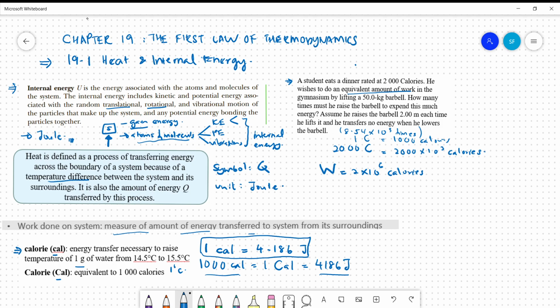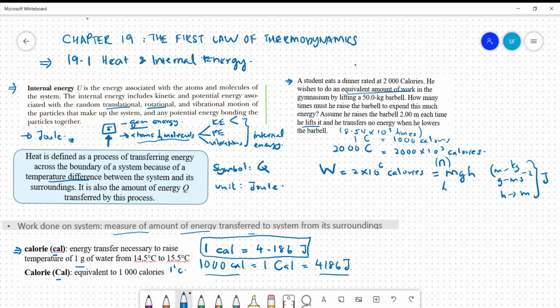So the work here would equal potential energy, mgh. Since we want how many times he raised the barbell, here we add n, the number of times. Assume he raises the barbell 2 meter each time he lifts it and he transfers no energy when he lowers the barbell. If you want to use mgh, make sure mass is in kilogram, g is in meter per second squared, and h is in meter. So automatically all this will give you the unit joule, isn't it?